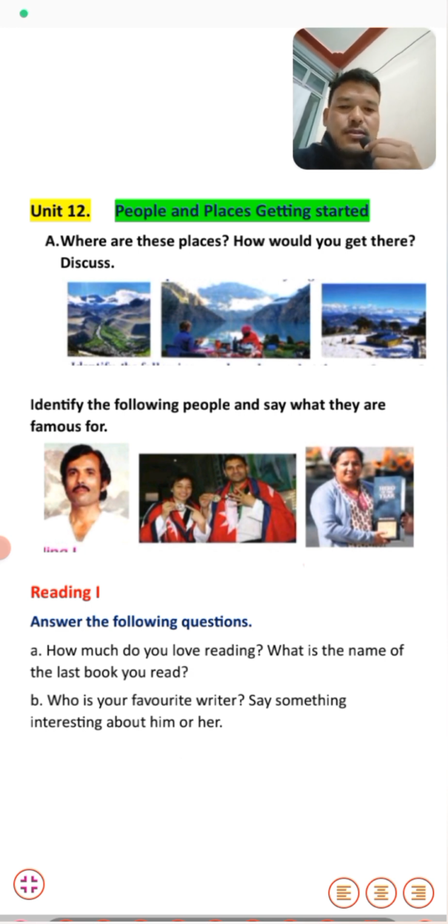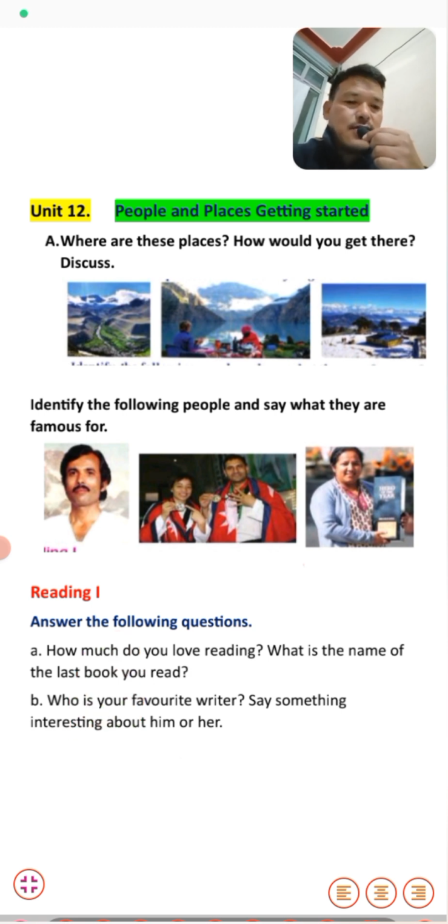Students, if I have to say who is my favorite writer, I must say my favorite writer is William Shakespeare, an English writer. And he has written so many books, students. The book I like the most is The Tempest. The Tempest is the name of the book that I like most. That's all about your pre-reading questions, students.